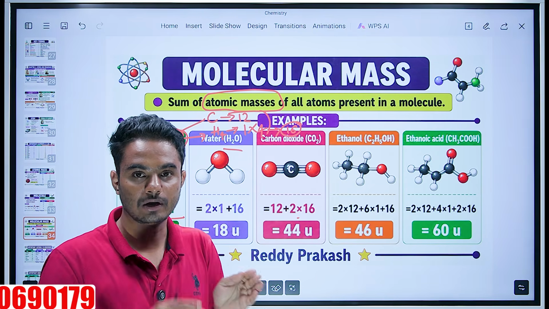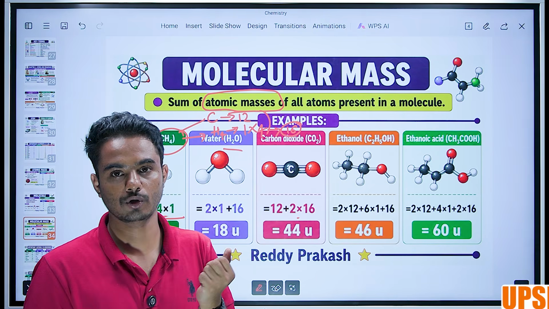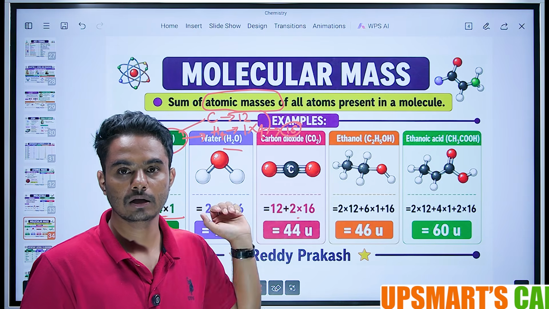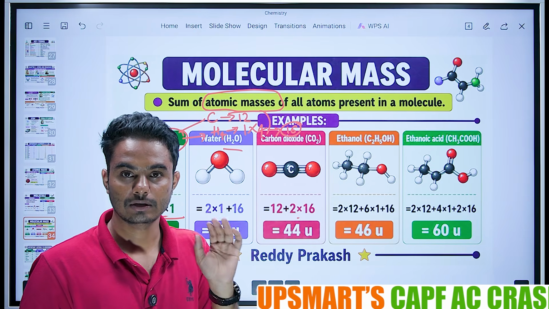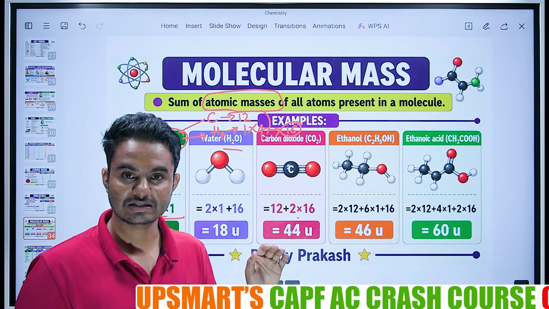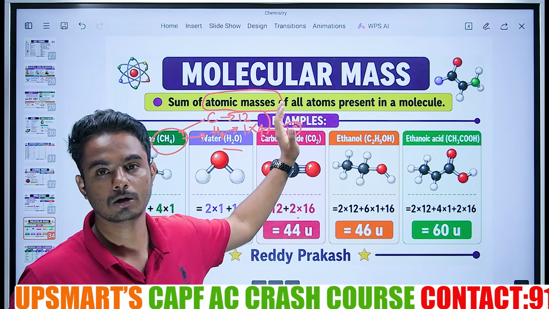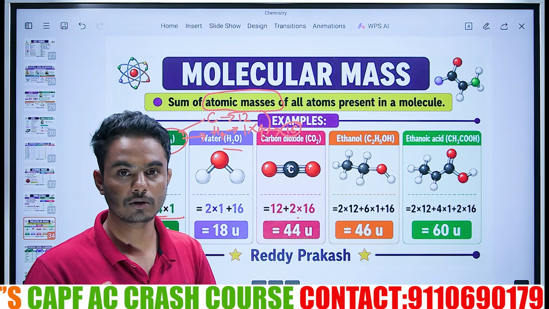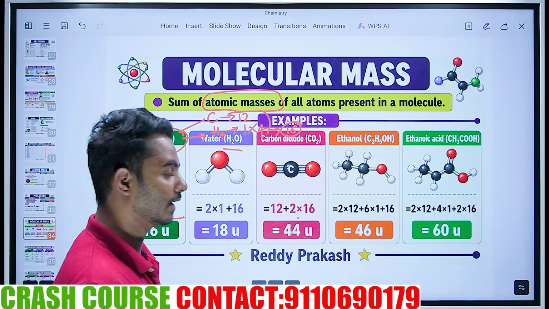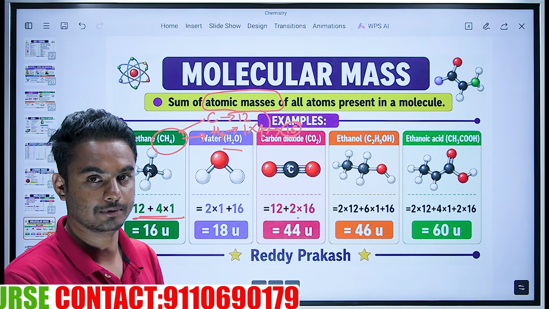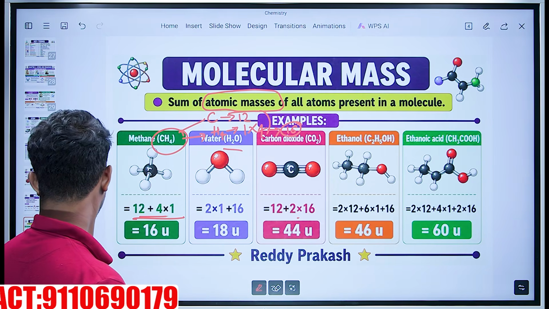Molecular mass means we have to break down the elements of a molecule. We have to calculate the atomic mass of each element, then sum it up. The total is molecular mass. Total mass of a molecule is called molecular mass. How do you calculate? We break down, add up. That is called molecular mass.